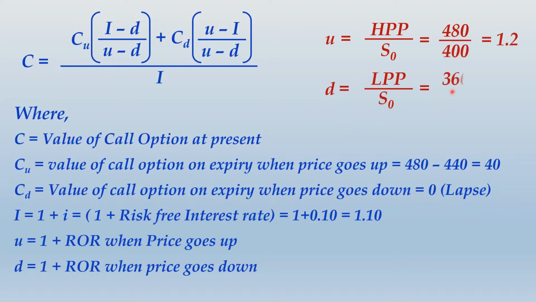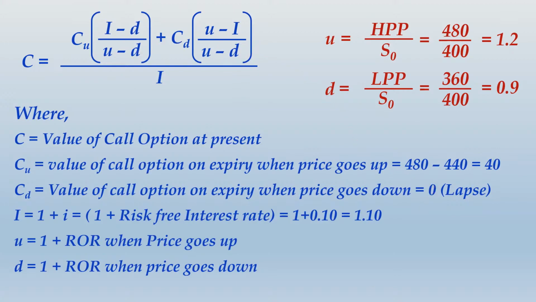So D will be 360 divided by 400, that will be 0.9. So we got the value of U, we got the value of D, we got the value of I. So within brackets over here, it is I minus D divided by U minus D. This side it is U minus I divided by U minus D. Putting these values over here, and CU is 40, CD is 0.